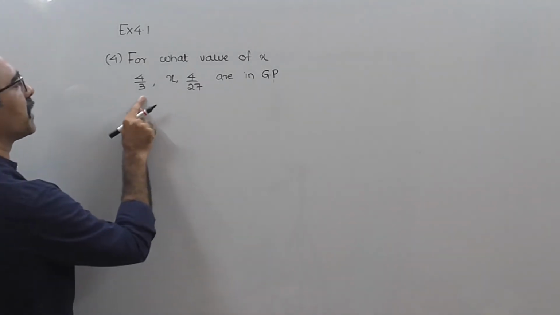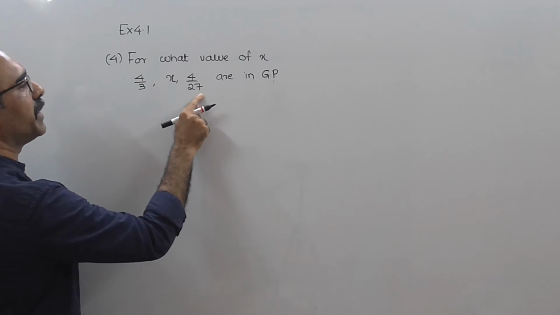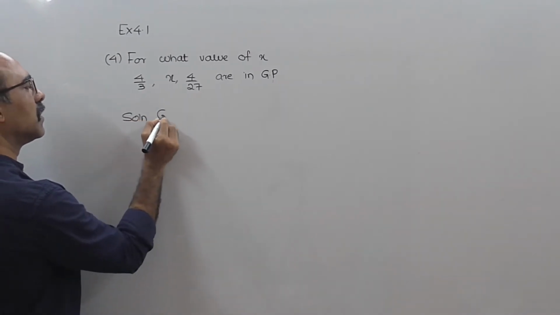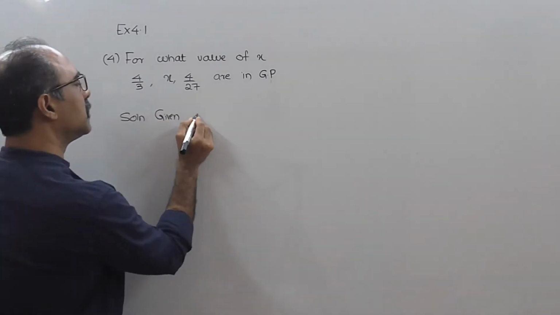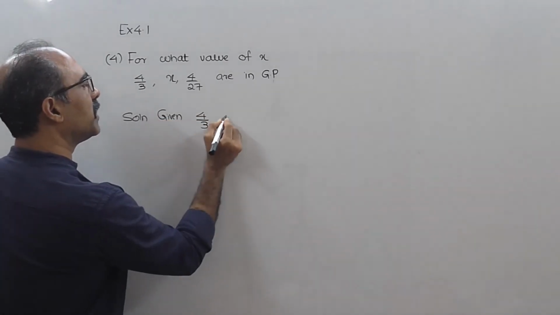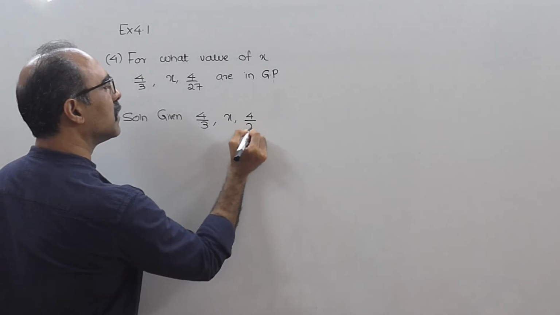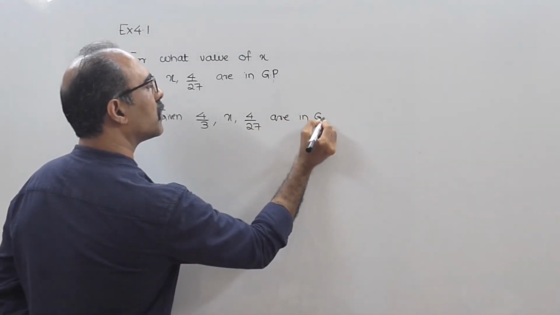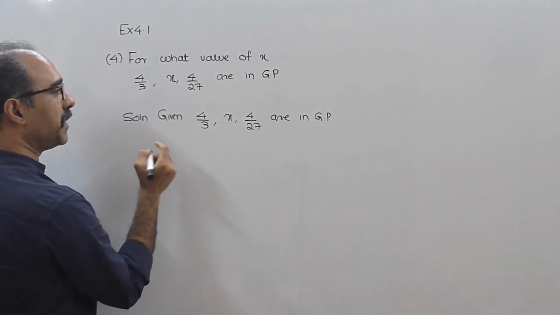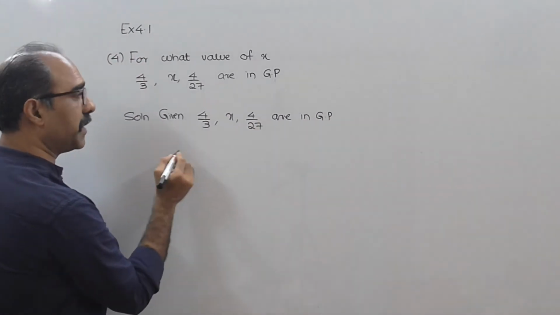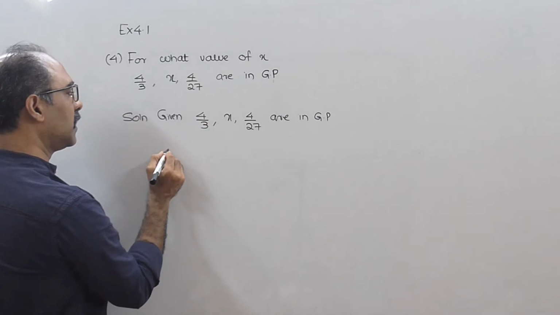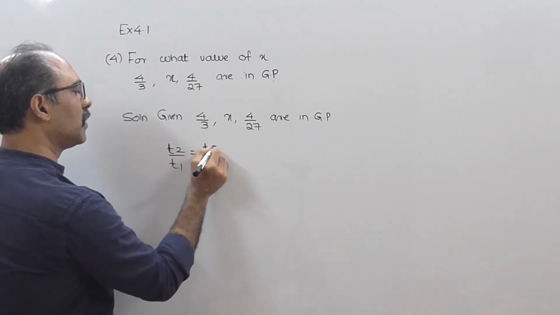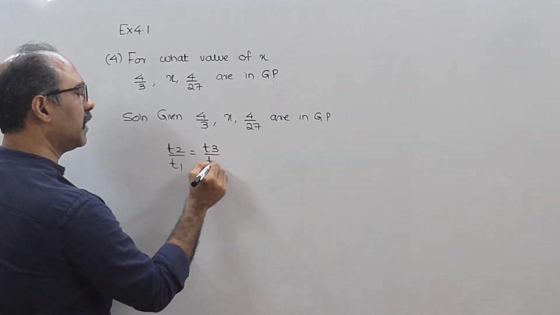For what value of x are 4 by 3, x, 4 by 27 in GP? Solution. Given 4 by 3, x, 4 by 27 are in GP. If certain numbers are in GP, it means that T2 by T1 should be equal to T3 by T2.